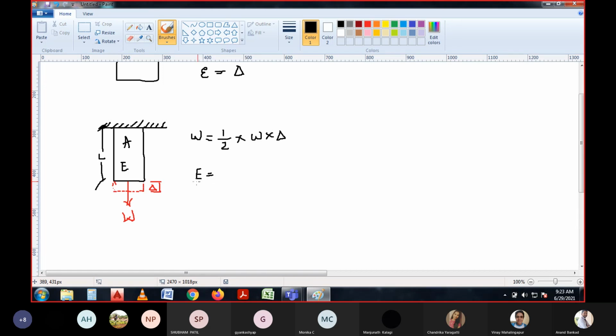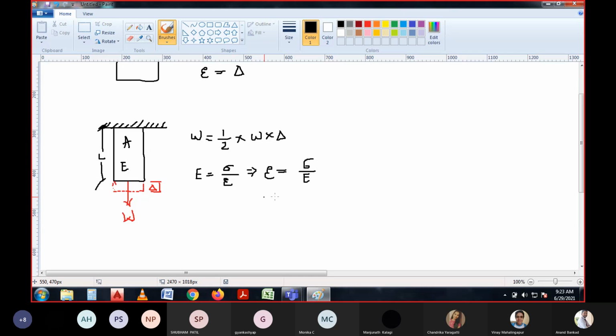Okay. It is the strain. We know that the modulus of elasticity E is referred to the stress by strain. So now, what is strain? Strain can be written as sigma by E. I'm referring to this equation, writing strain equal to sigma by E.